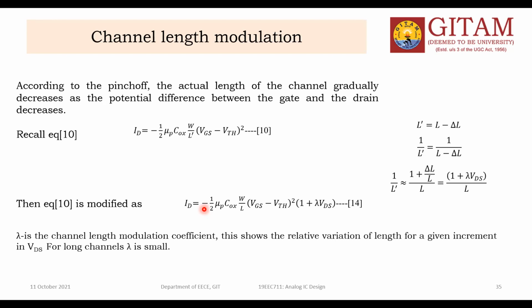But now, as VDS increases, your drain current also increases, so it is slightly improved. Now every characteristic curve has some slope in the saturation region also. That is the change we have found in the drain current equation due to the channel length modulation.